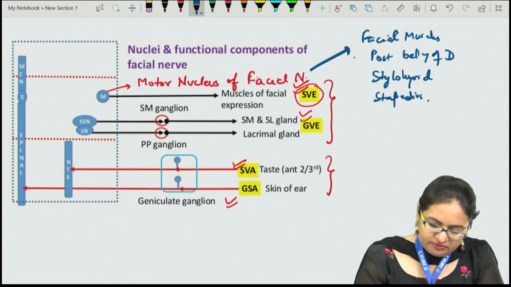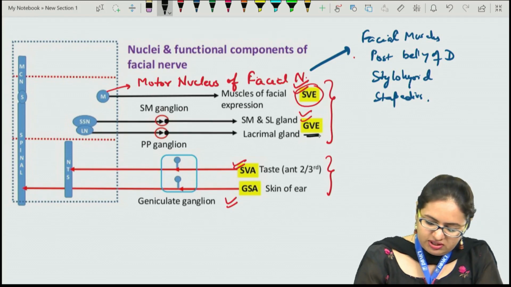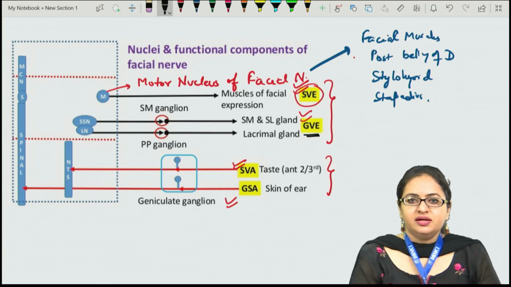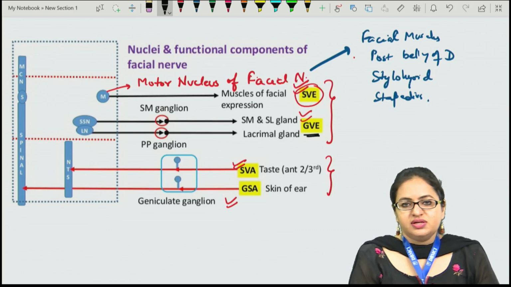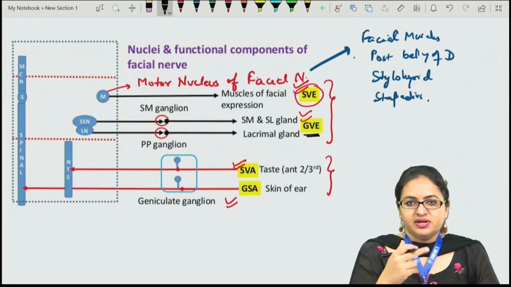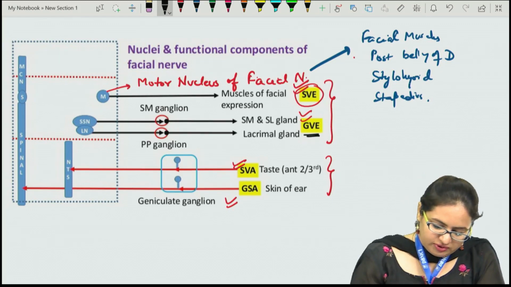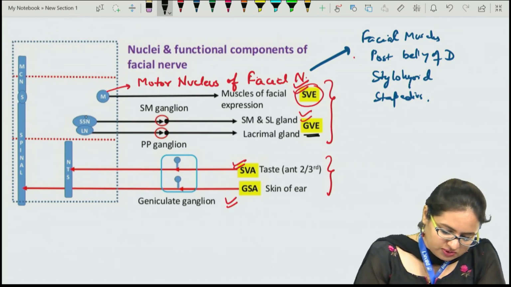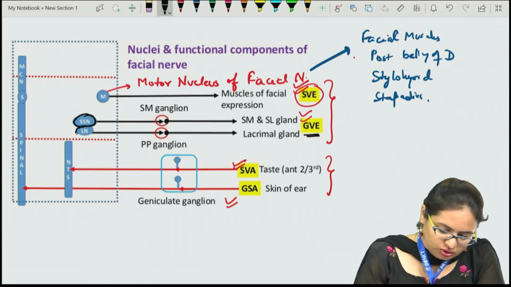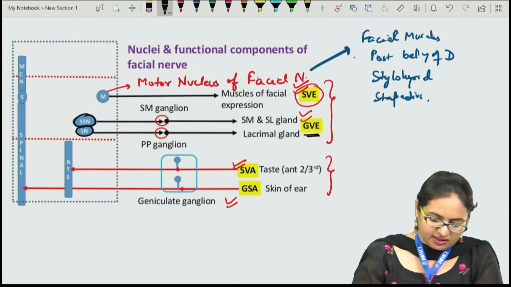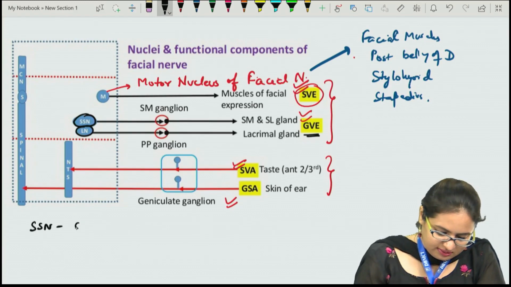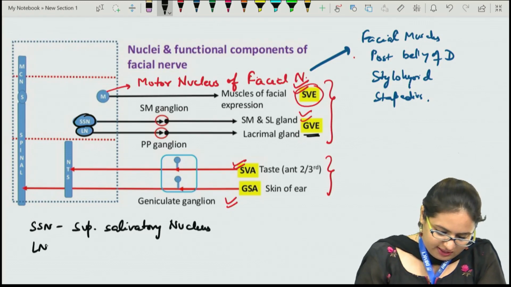Now the second component mentioned over here is the GVE component. This is regarding the secretomotor supply of the various salivary glands or the glands present in the head and neck system, the parasympathetic fibers being carried. The nuclei responsible over here are two: the superior salivatory nucleus and the lacrimatory nucleus. SSN is superior salivatory nucleus, LN is lacrimatory nucleus.